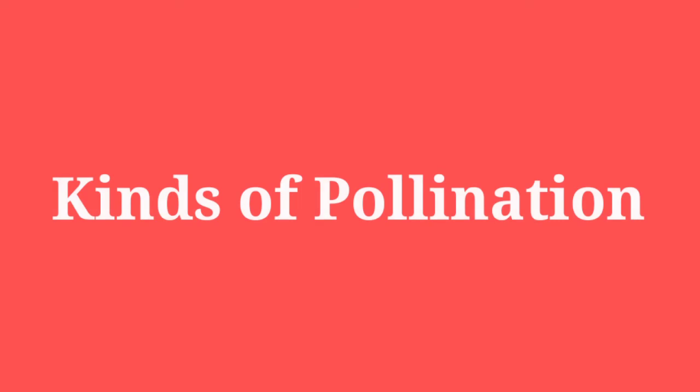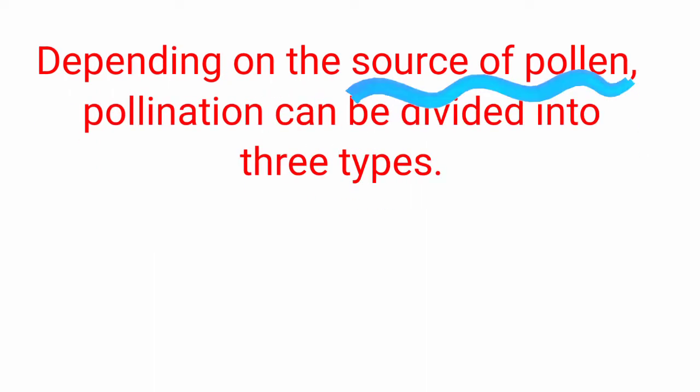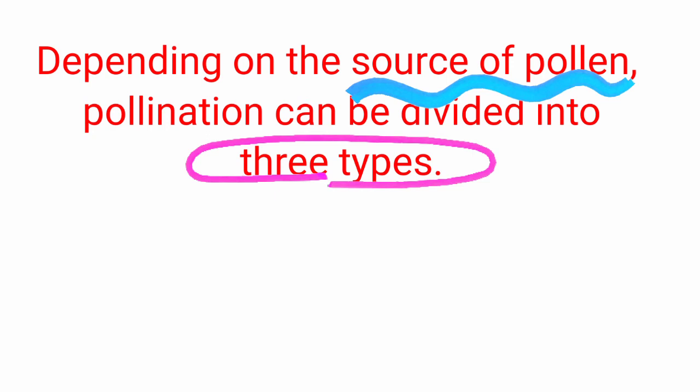Kinds of pollination. We already know that pollination is of two types, that is self-pollination and cross-pollination. Depending on the source of pollen, pollination can be divided into three types. Source of pollen means from where the pollen is getting transferred. Source of pollen may be one single flower, that is, transferred within one single flower, or it may be from one flower to another flower.